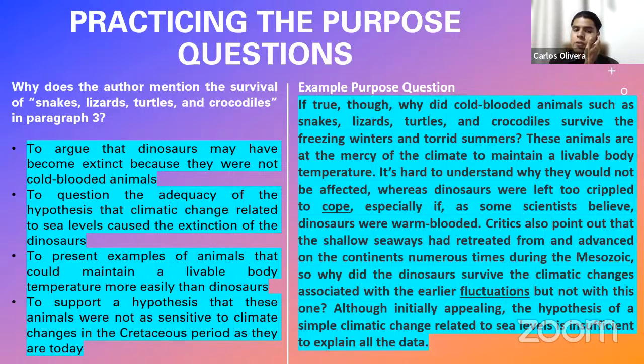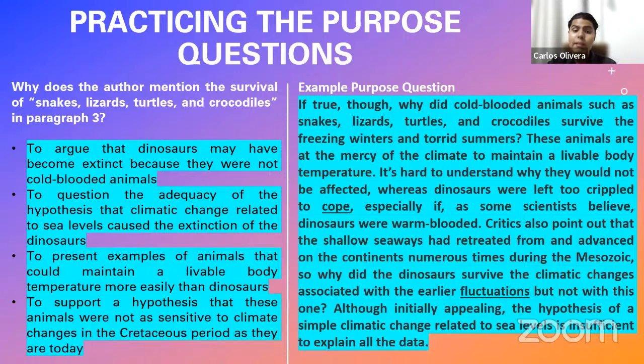Why does the author mention the survival of snakes, lizards, turtles, and crocodiles? So as you can see here, it's asking us, why did the author include this sentence? And this sentence is within our reading passage. If you notice it, it's right here at the beginning of the reading passage. It says, if true though, why did cold-blooded animals such as snakes, lizards, turtles, and crocodiles survive the freezing winters and torrid summers? Okay, so this sentence is within our reading passage, right? So we need to find an answer that responds to the question, why did the author include this? There must be a reason, a purpose why he did it, right?